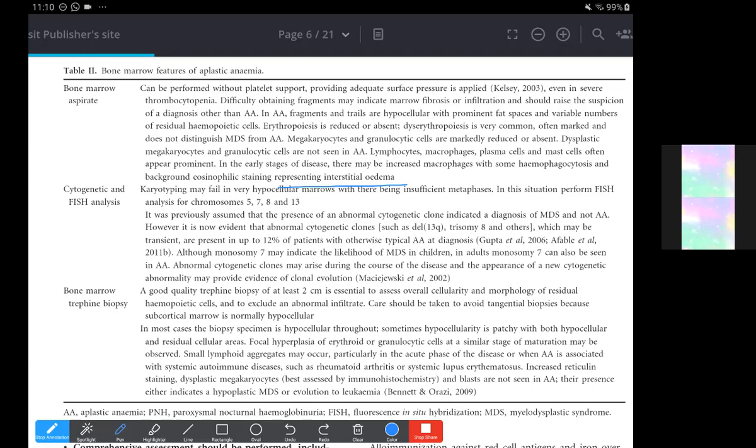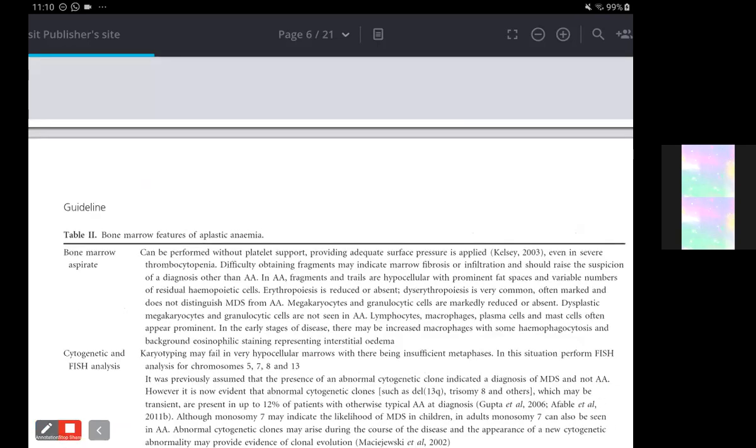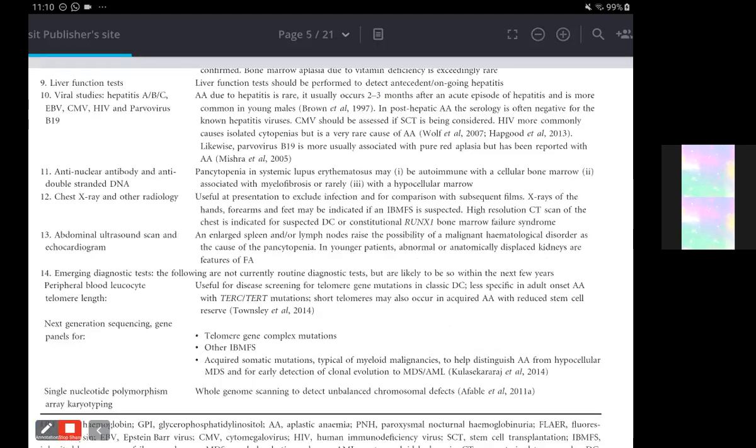We mostly include the differential for leukemia, lymphoma, and MDS, but we should also look out for these other findings: fibrosis, granuloma, gelatinous transformation, and bone marrow necrosis, which can be there in patients with sickle cell disease and also with extensive metastatic involvement of the bone marrow. So this was all regarding the bone marrow findings for adult aplastic anemia and also for inherited aplastic anemia.